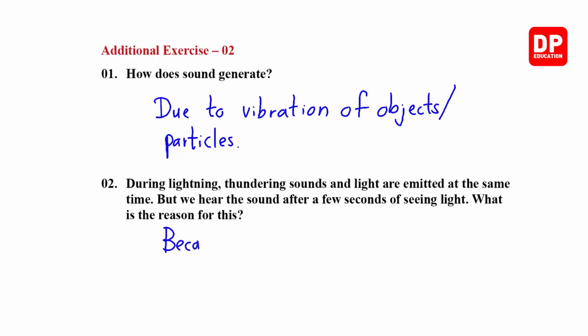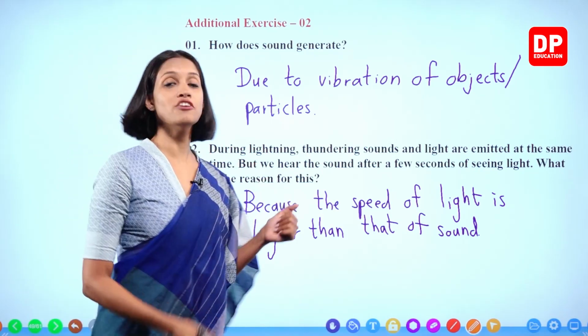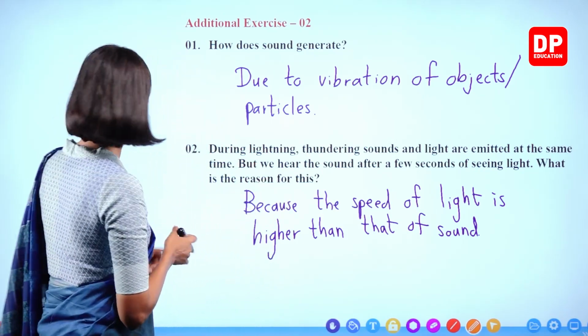Because the speed of light is higher than that of sound. Right?